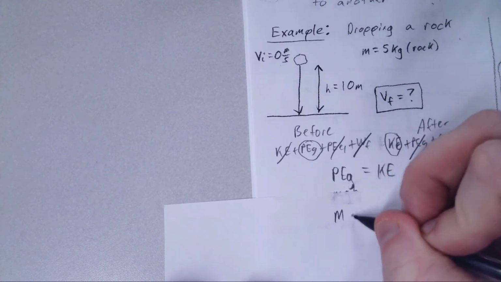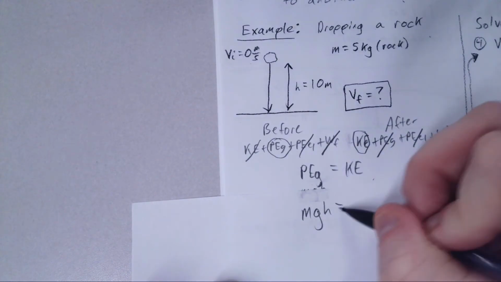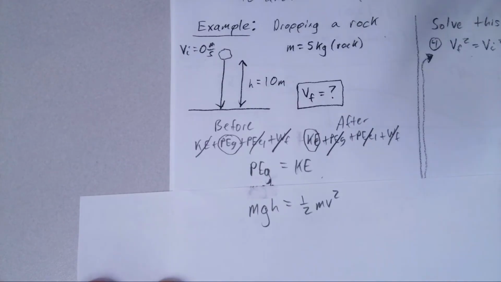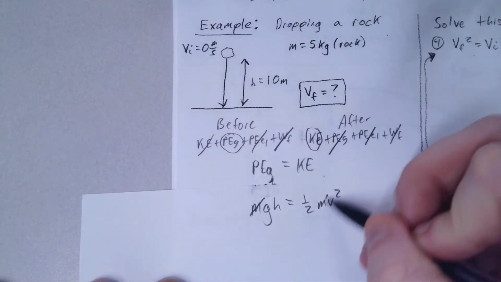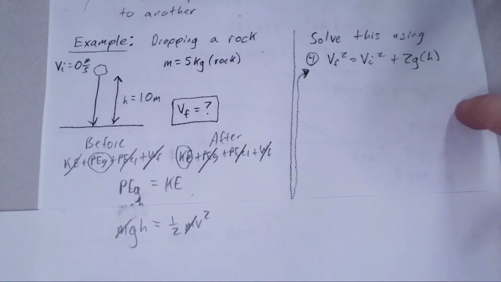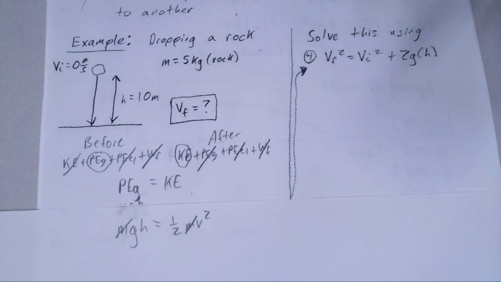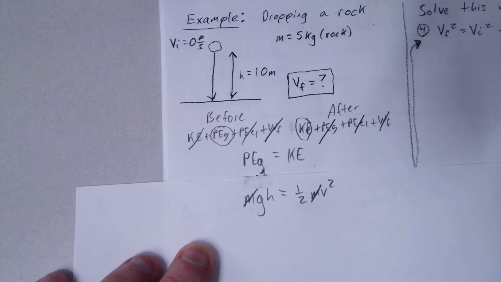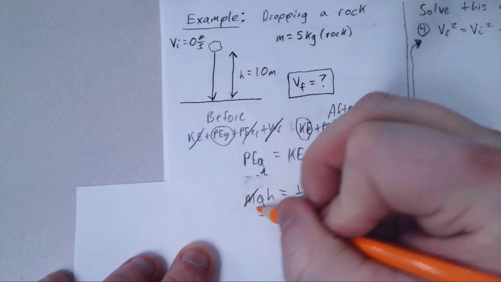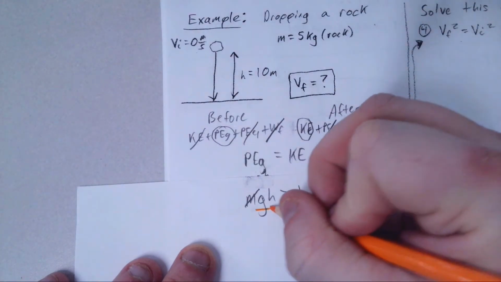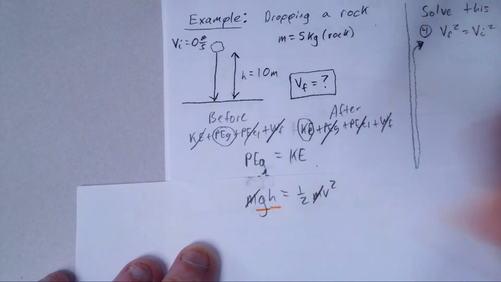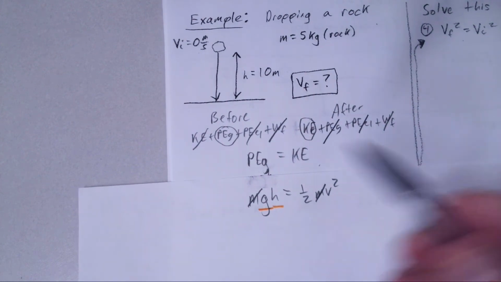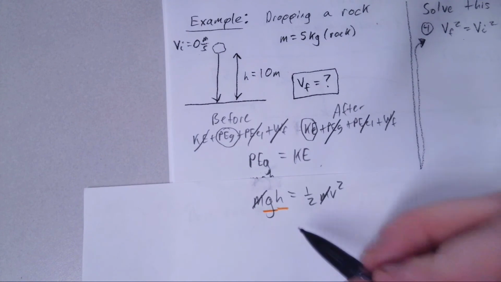Gravitational potential energy is mgh. I can set that equal to kinetic energy, 1/2 mv squared. In this scenario, not always, in this scenario, mass does not matter. If you remember, we did kinematics, there was never mass over here either. So let's see if we can see some similarities between them. Let's think about what we know and what we do not know. Okay, we know gravity. We're using positive 9.81. We know the height. The only thing we do not know is the velocity, and that's what we're trying to find. So I'm going to rearrange this equation real quick, see if I can solve for v.